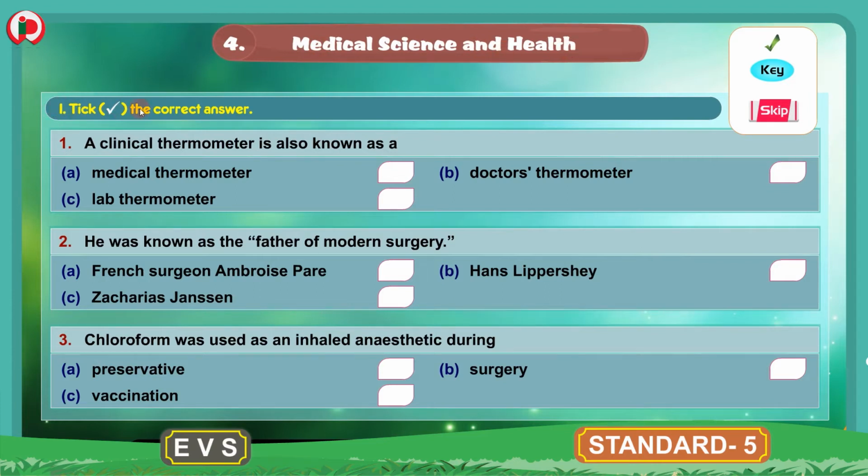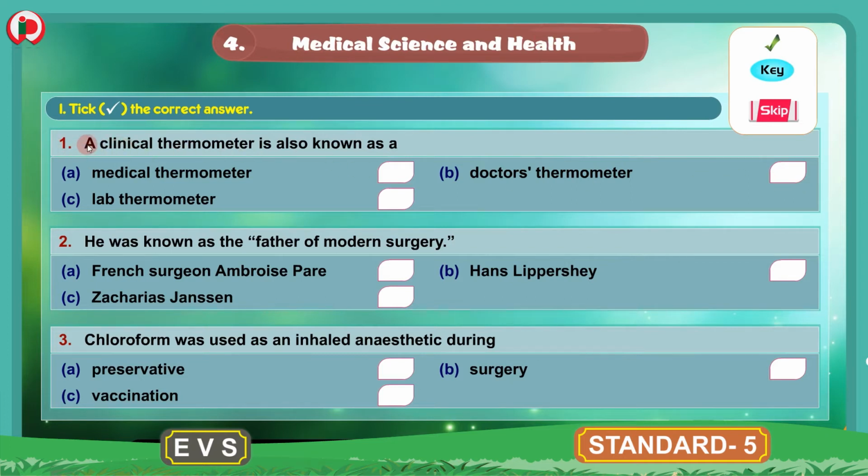The first bit here is tick the correct answer. Here we have 3 incomplete sentences. We have to choose the correct answer among the given options here and put the tick mark beside the correct answer box.